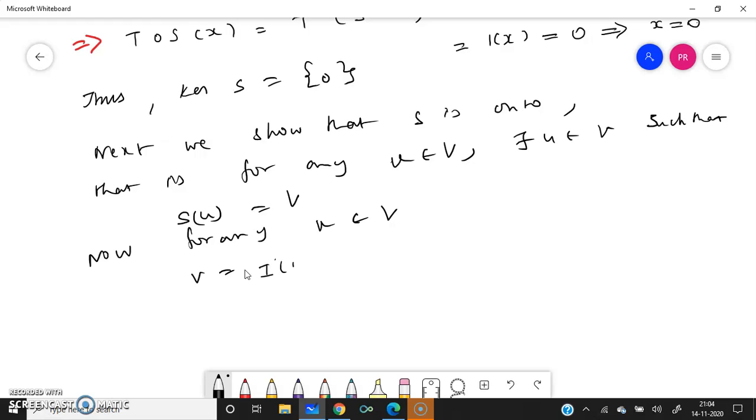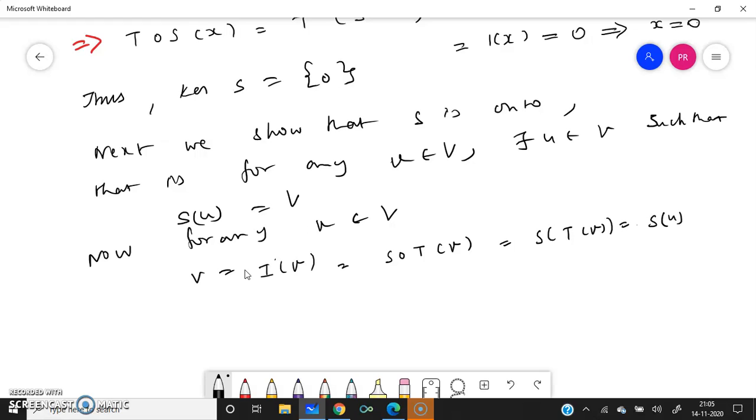Okay, for any V in V, V can be written as I of V, which is S composed with T of V, that is S of T of V, that is nothing but S of U. We have to prove that there exists a pre-image. S is onto: for every V in V, there exists a pre-image U in V such that S of U equal to V. That is what we are supposed to prove.